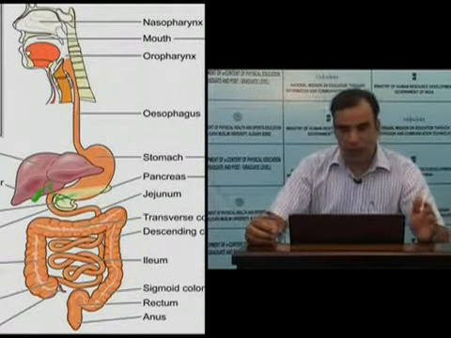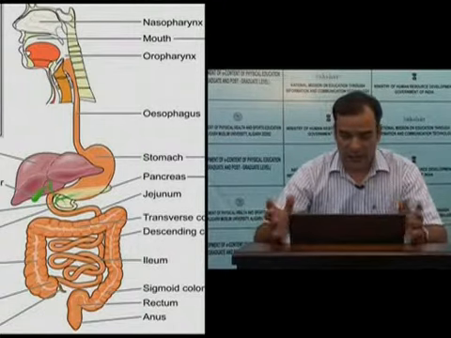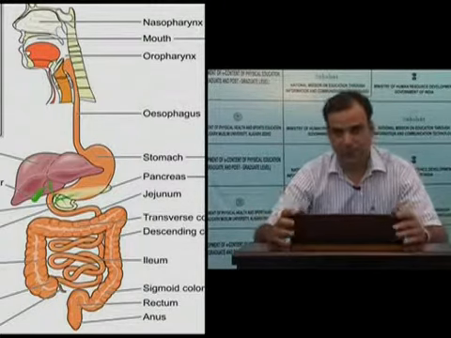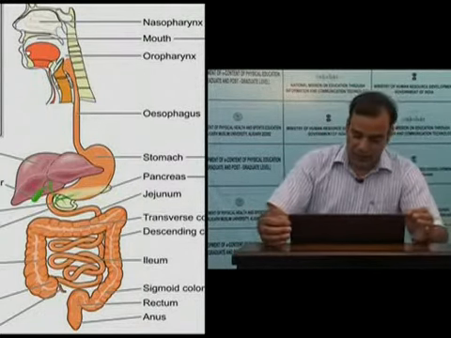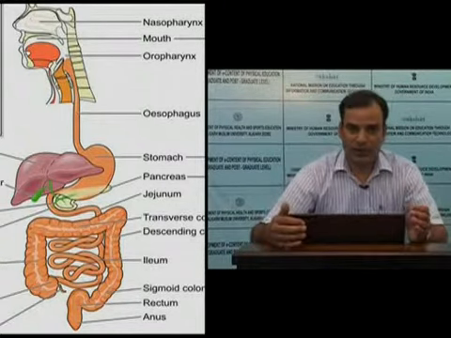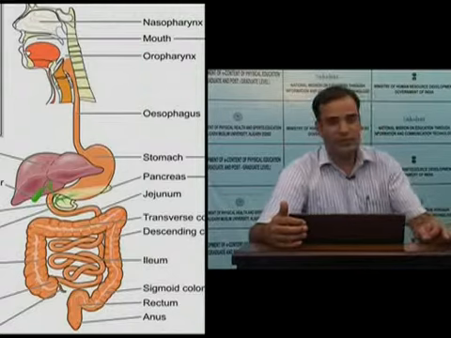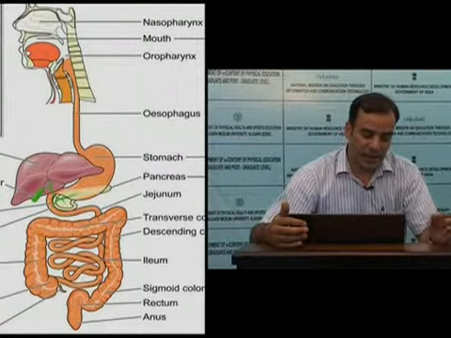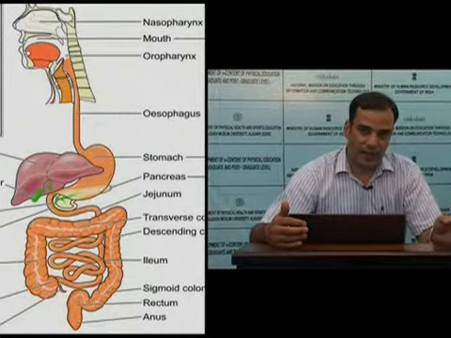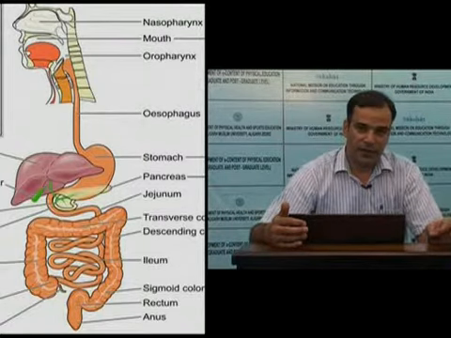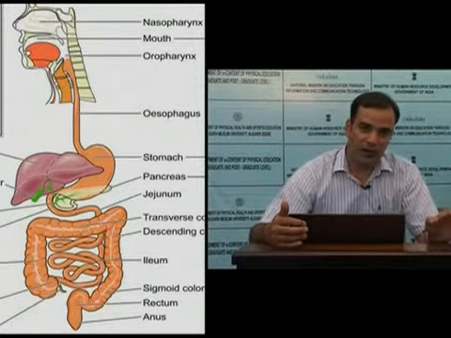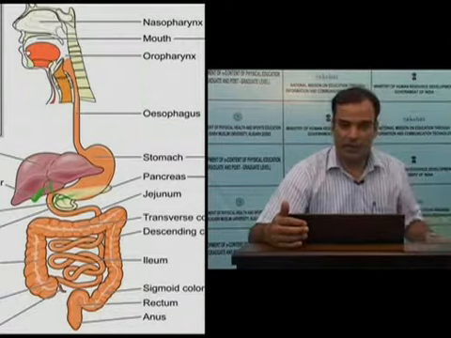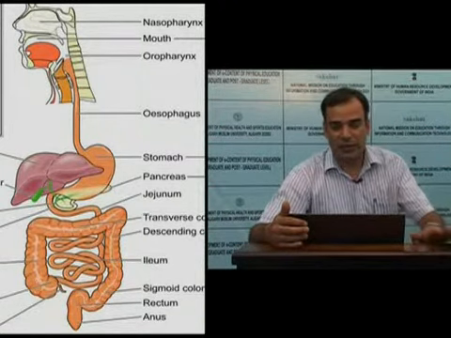So in the mouth, the accessory glands, the salivary glands, are three pairs in number, and they secrete a secretion called saliva. Then in the esophagus, there is no digestive secretion. However, there is the secretion of mucus. Mucus is a viscid secretion which gives protection to the GIT and is secreted all along the GIT. There are mucus secreting single cell and compound glands which line the GIT from the mouth to the anus. So we can say mucus is secreted all along the GIT, and the main purpose of this secretion is protection.